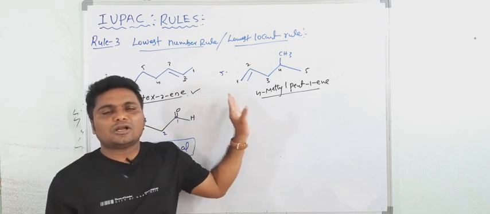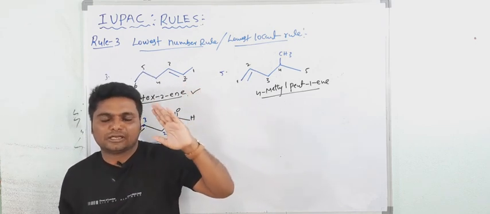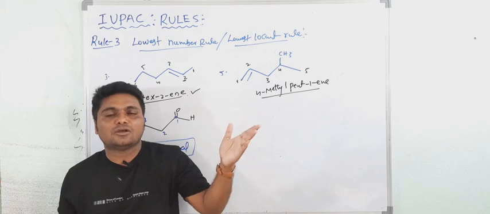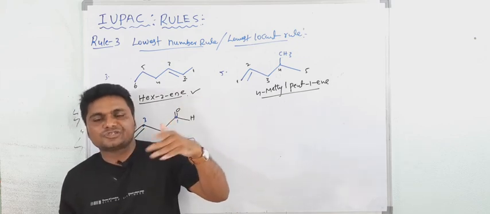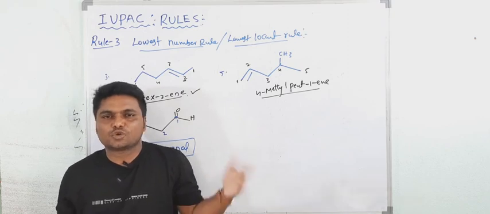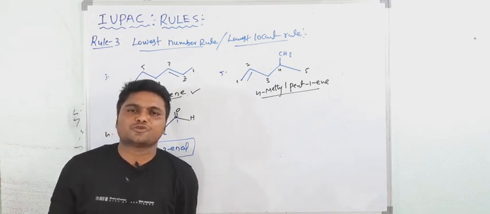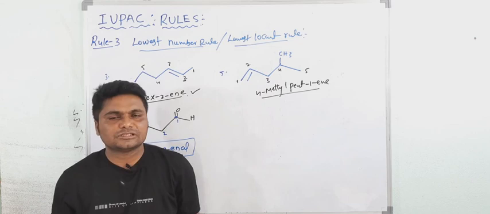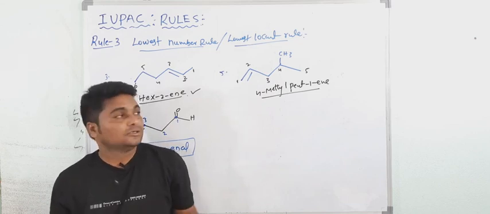Lowest number rule means what? The numbering of the parent chain starts from that end which is near to the substituent or functional group, to get the lowest possible number for the substituent and functional group. This is a very important rule. Write it down.